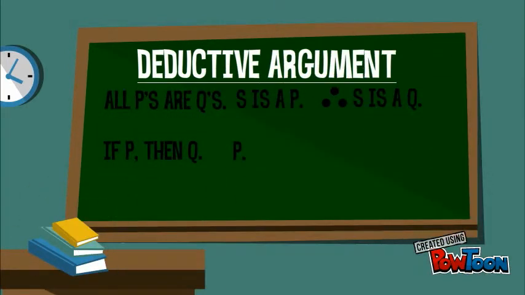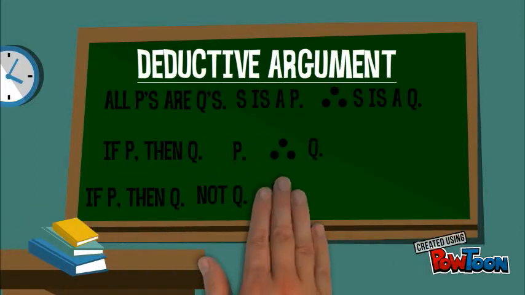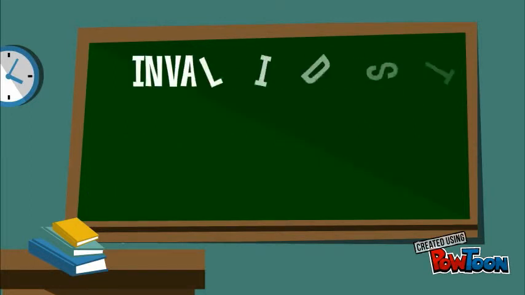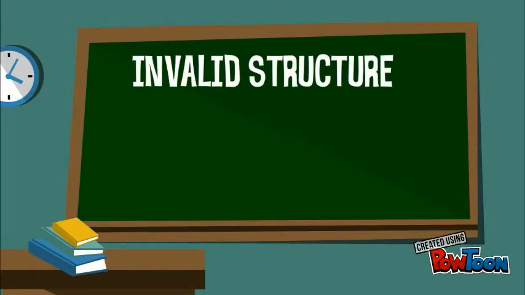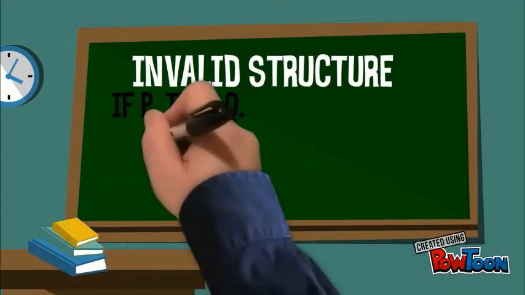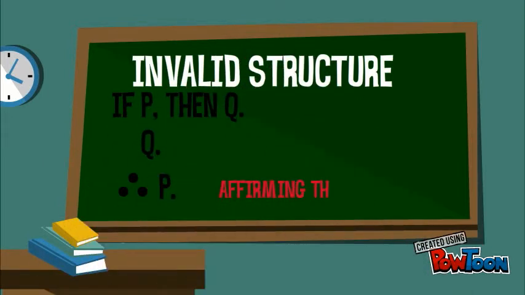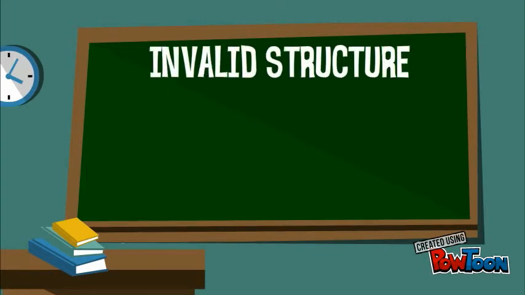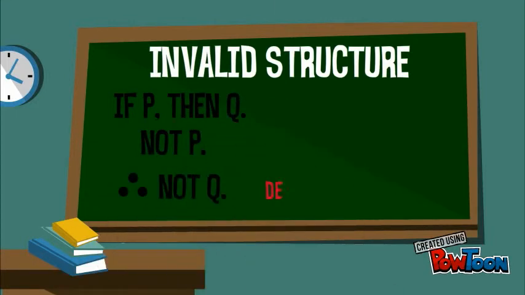The correct structure for a deductive argument is, all P's are Q's, S is a P, therefore S is a Q. If P then Q, P, therefore Q. If P then Q, not Q, therefore not P. An example of an invalid structure for deductive argument would be, if P then Q, Q therefore P. This is referred to as affirming the consequence. Another example of an invalid structure is, if P then Q, not P therefore not Q. This is known as denying the antecedent.